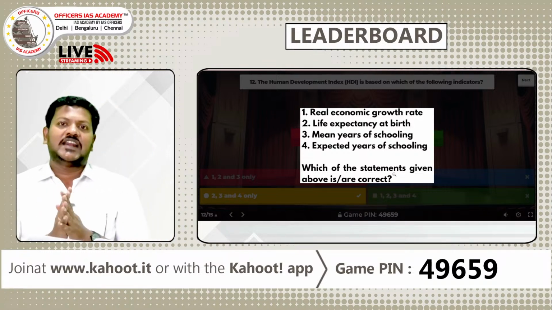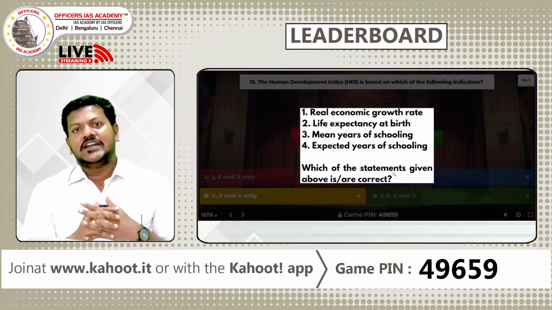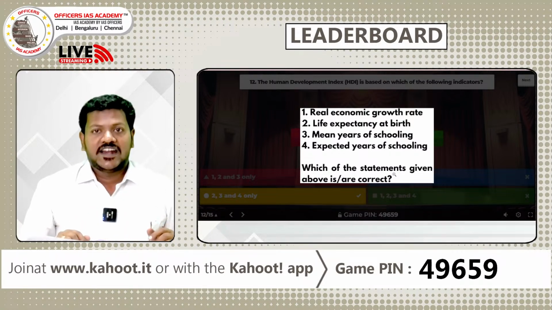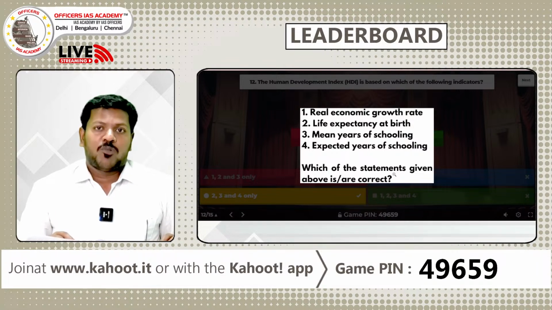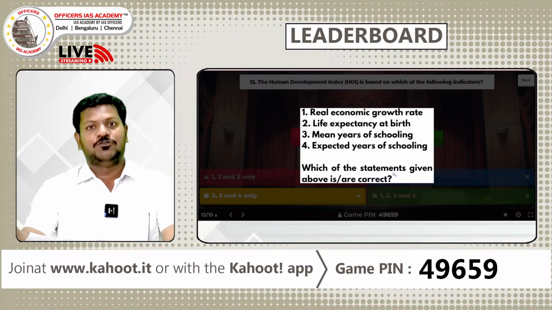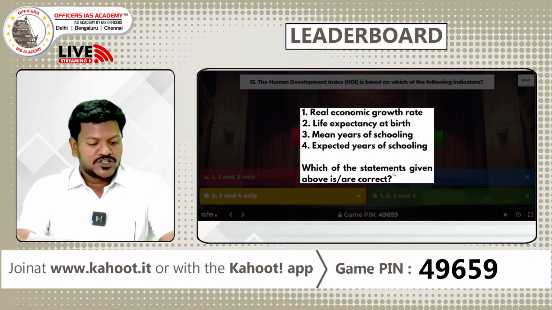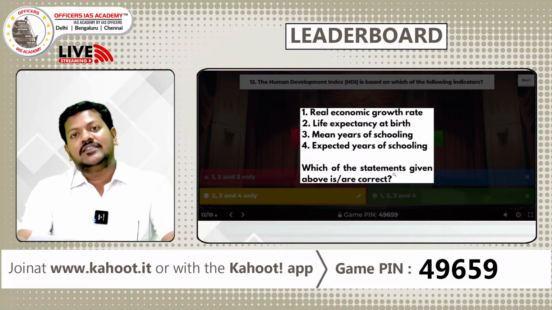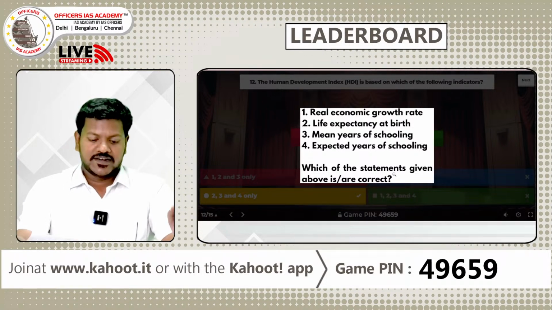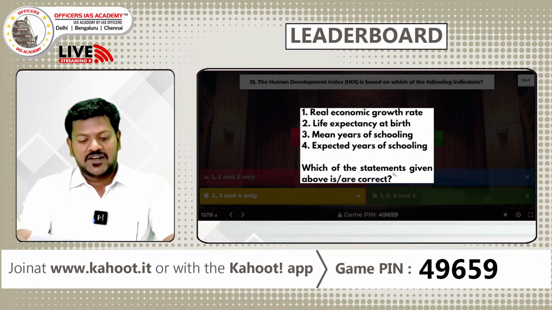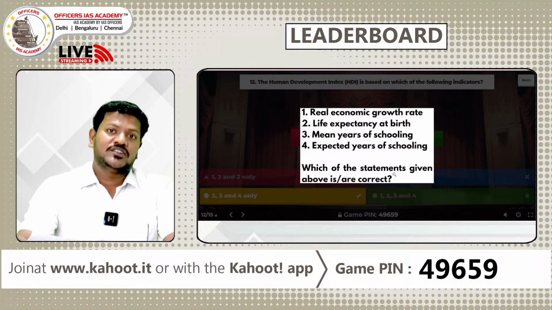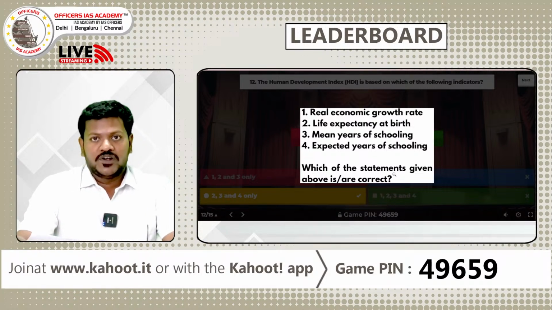If you see India's rank in 2023-24, the latest report, India's rank was 134 out of 193 countries with a score of 0.644. And who topped this chart? Switzerland topped this ranking, second Norway, and then Iceland. So the top 3 countries in the HDI ranking for 2023-24 are Switzerland, Norway and Iceland. India's rank is 134.